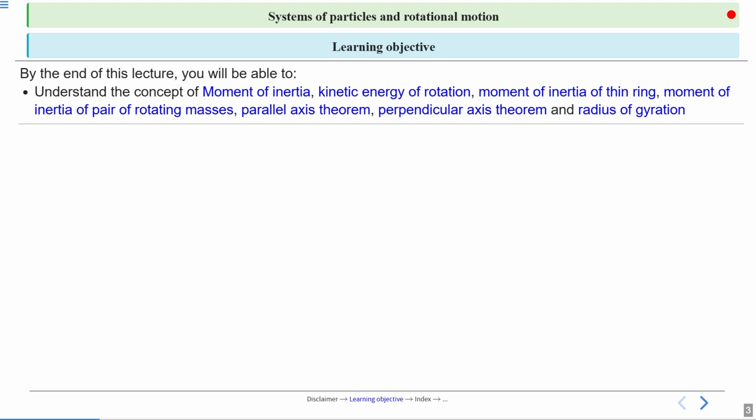Learning objective. By the end of this lecture, you will be able to understand the concepts of moment of inertia, kinetic energy of rotation, moment of inertia of thin ring, moment of inertia of pair of rotating masses, then parallel axis theorem, perpendicular axis theorem, and radius of gyration.